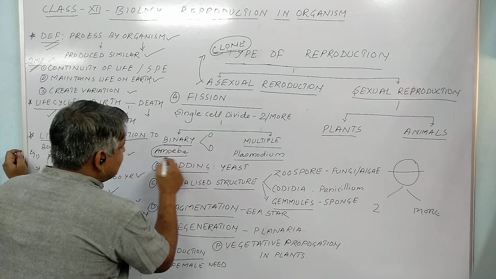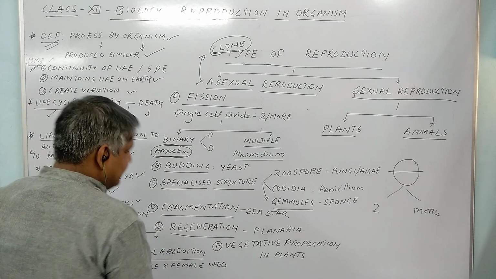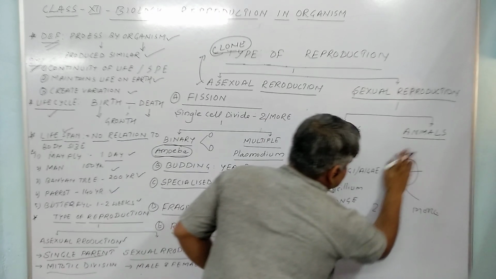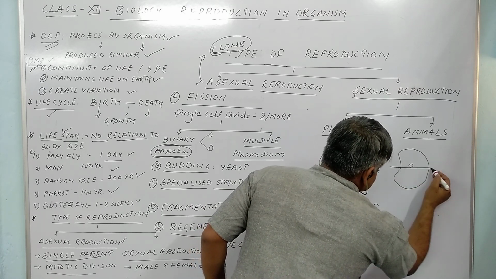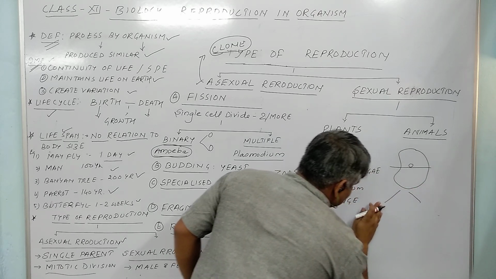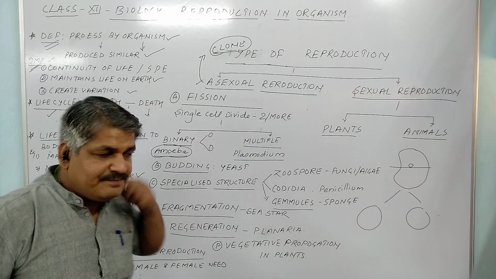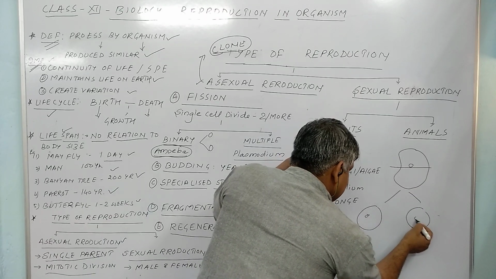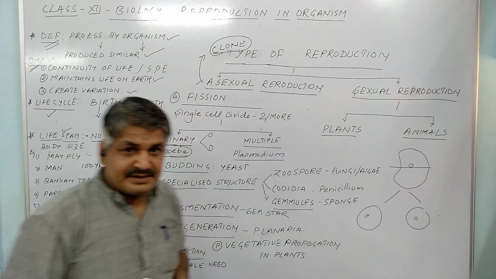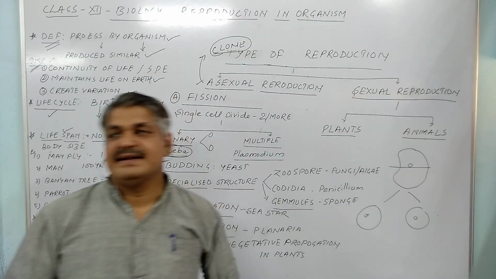Now, an example of binary fission you have to remember is amoeba. Here you can see this one is the amoeba. It divides by means of such a process, and two daughter amoeba form. The two daughter amoeba are just similar to their parents, so these are clones. Division in parallel like this is called binary fission.